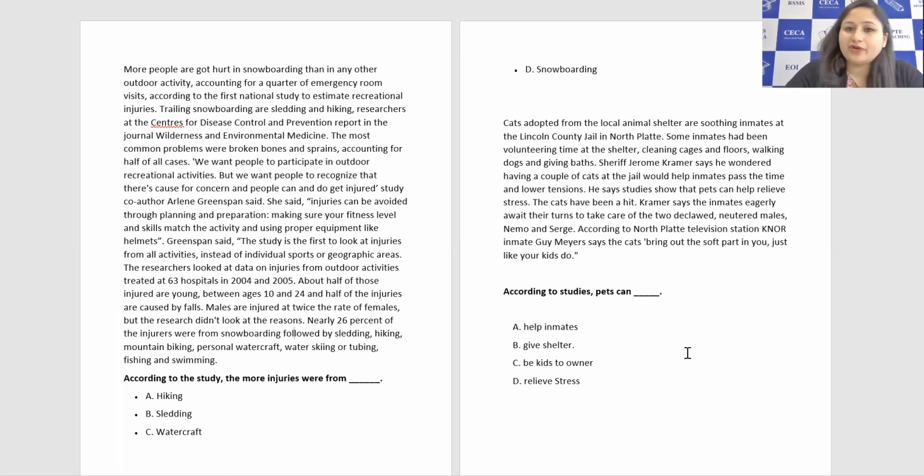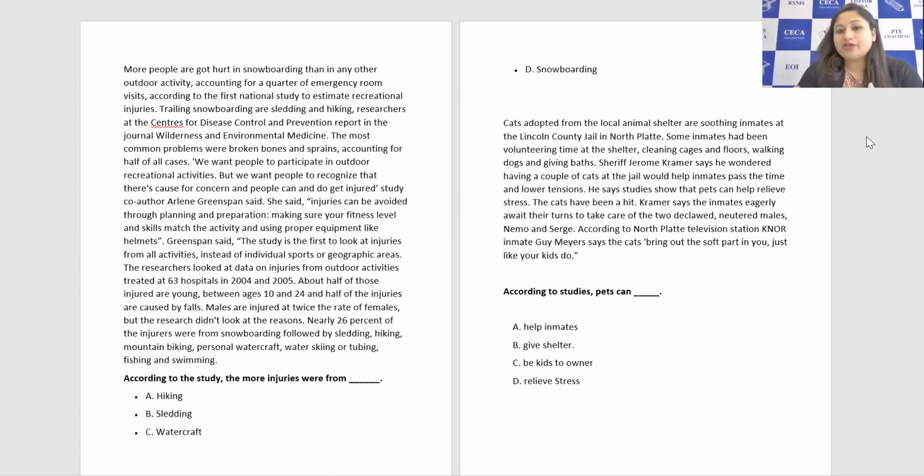Cats adopted from the local animal shelter are soothing inmates at the Lincoln County Jail in North Platte. Some inmates had been volunteering time at the shelter, cleaning cages and floors, walking dogs, and giving baths. Sheriff Jerome Kramer says he wondered if having a couple of cats at the jail would help inmates pass the time and lower tensions. He says studies show that